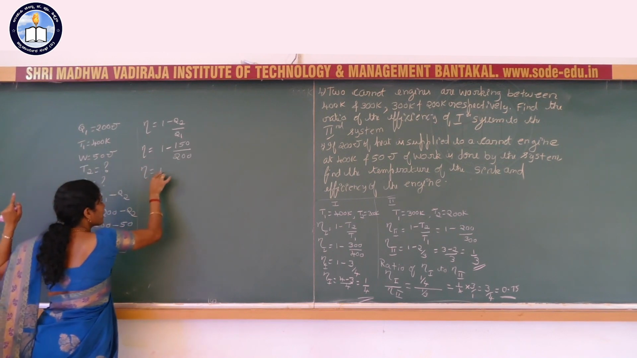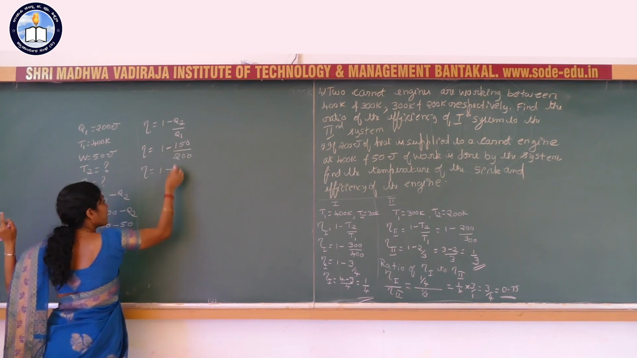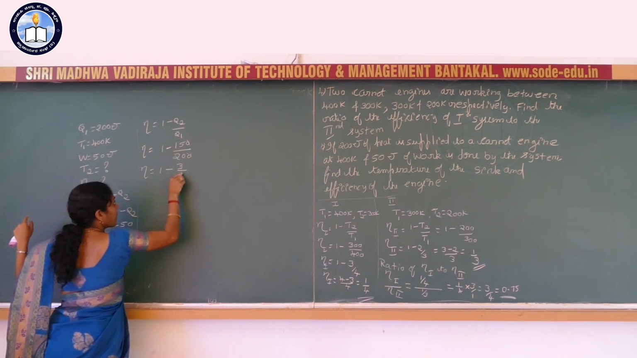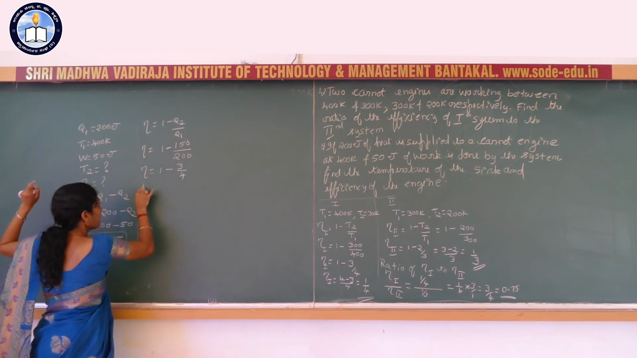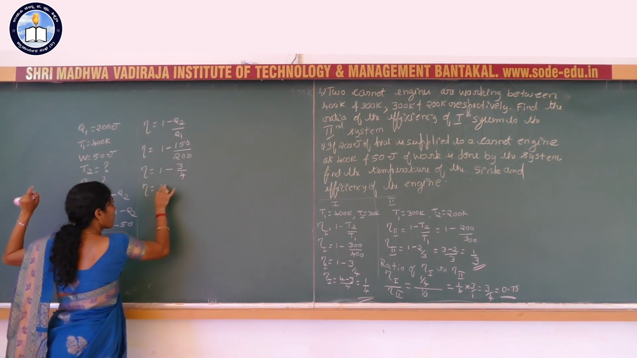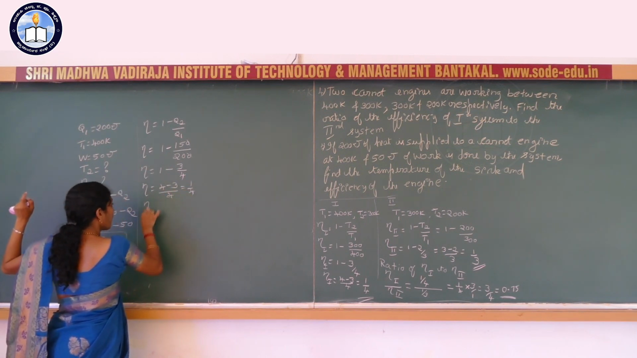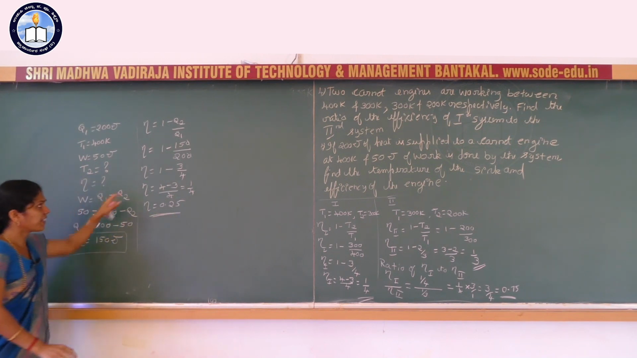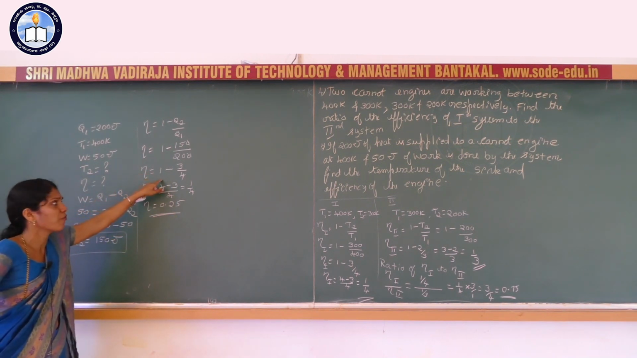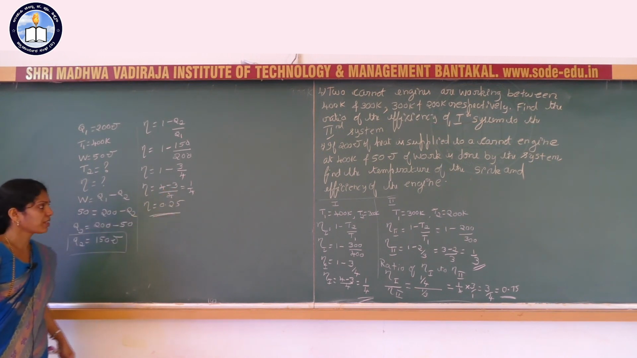So efficiency eta is equal to 1 minus, the 0 gets cancelled, 1 minus 3 by 4. 5 3s are 15, 5 4s are 20. Or eta is equal to 4 minus 3 divided by 4, that is 1 by 4, or efficiency is equal to 0.25. You can directly write 1 minus 3 by 4 is equal to 0.25. Otherwise, simplify it.